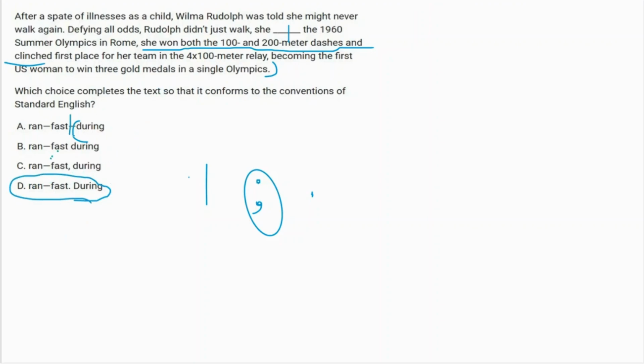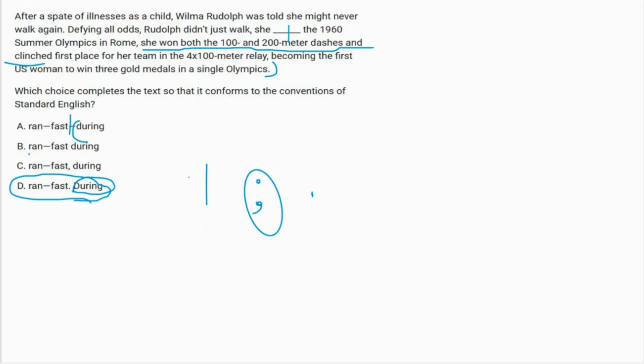See, she ran fast during the Summer Olympics. Yep, it makes sense. What does it say? Defying all odds, Rudolph didn't just walk, she ran fast. Full stop. During the 1960 Summer Olympics in Rome, she won both the 100 and 200 meter dashes and clinched first place for her team in the 4 by 100 meter relay, becoming the first US woman to win 3 gold medals in a single Olympics. Yes, it makes sense properly. I hope you get that. This one was just a little bit of brainstorming. You have to just look at the structure. That's all. And this is the main thing that you have to use for everything.